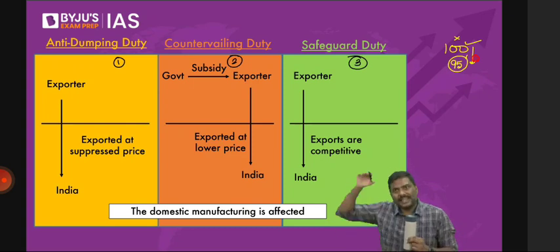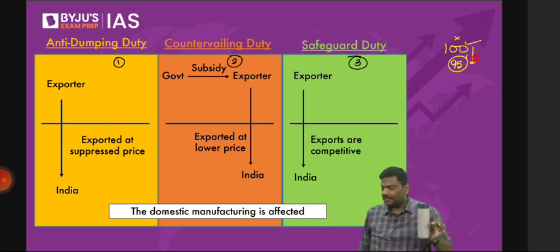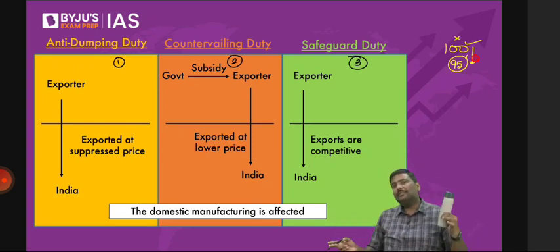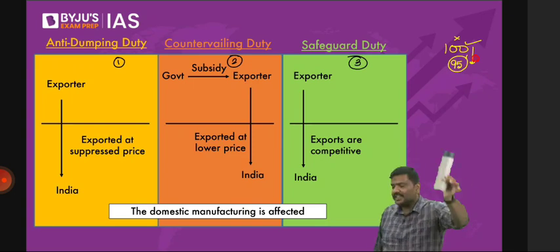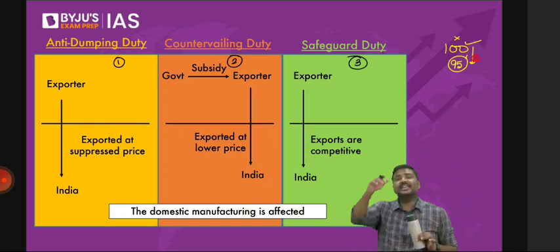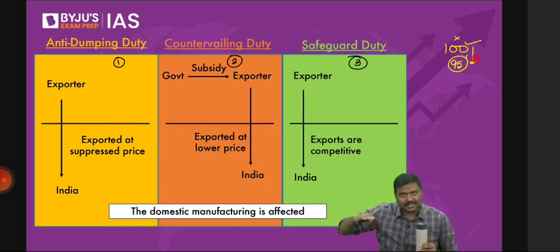Why have I reduced the prices? In order to ensure that my bottle will become cheaper in India. And because now the bottle is cheaper in India, will I not keep on exporting more and more bottles to India? Of course, the answer is yes. If I sell the bottles, what will happen to your sales? Your sales will go down. Now, follow this practice where prices are artificially suppressed and exported; this is called dumping.